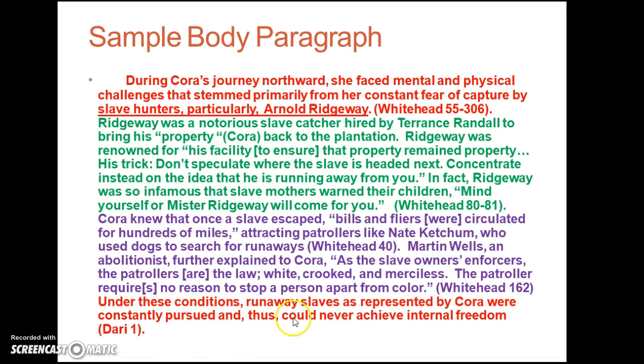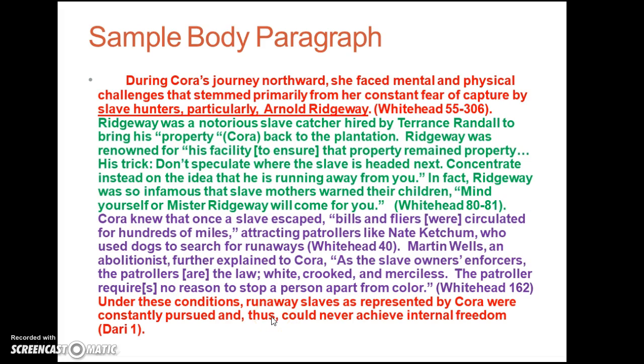And then the last sentence restates the main point. It's a summary sentence. So in the first sentence, we know that the writer thinks that because of the constant presence of slave hunters, Cora cannot be considered free. And then the last sentence reiterates that.